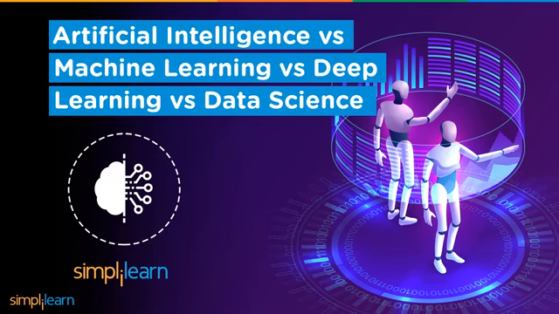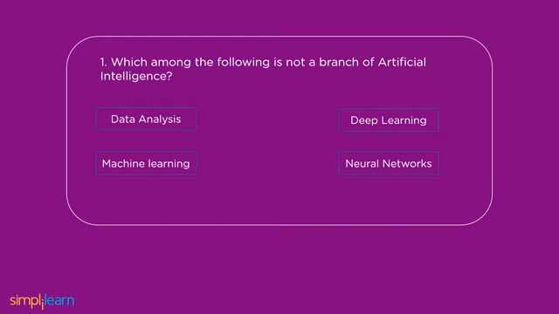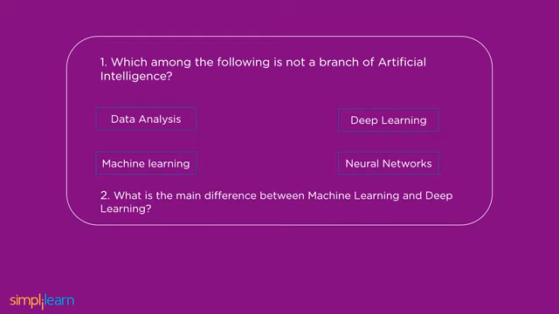Before moving on, let me ask you two interesting queries. Which among the following is not a branch of artificial intelligence? Data analysis, machine learning, deep learning, neural networks. And the second query is, what is the main difference between machine learning and deep learning? Please leave your answer in the comments section below and stay tuned to get the answer.